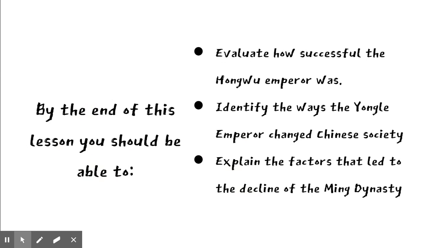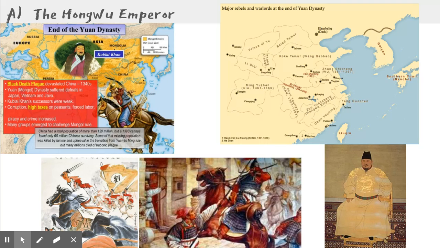We're going to evaluate how successful the first emperor of the Qing dynasty, the Hongwu Emperor, was. We're going to look at the ways in which the Yongle Emperor changed Chinese society. And finally, we're going to talk about the factors that led to the decline and eventual fall of the Ming Dynasty. So keep these in mind because you'll have to be answering them at the end. So without further ado, let's get started.